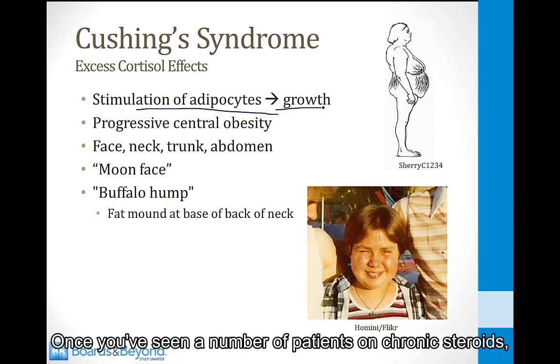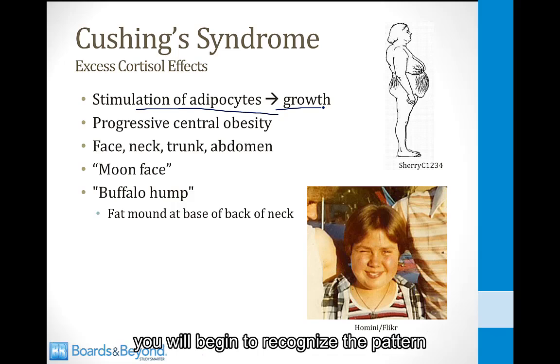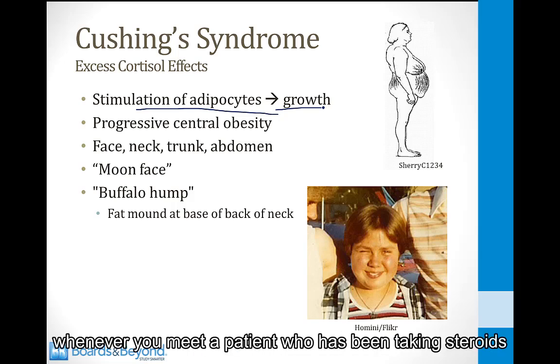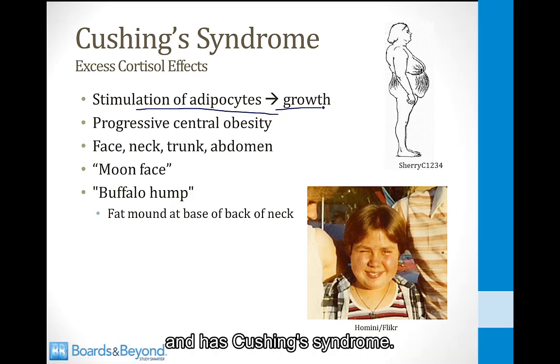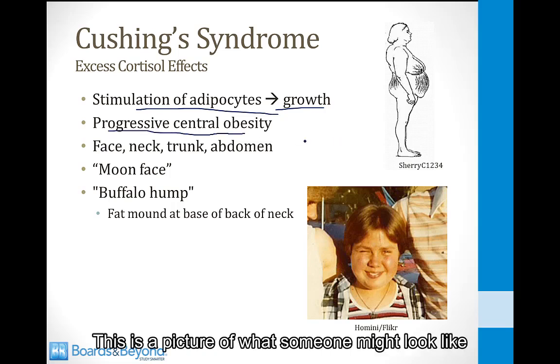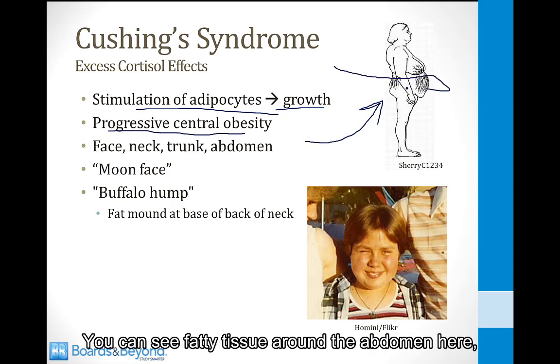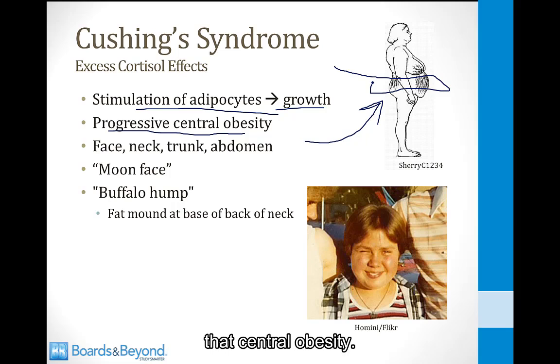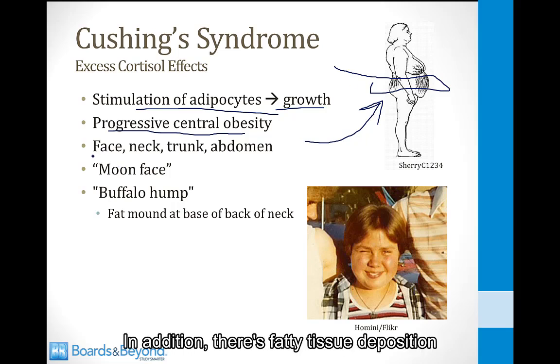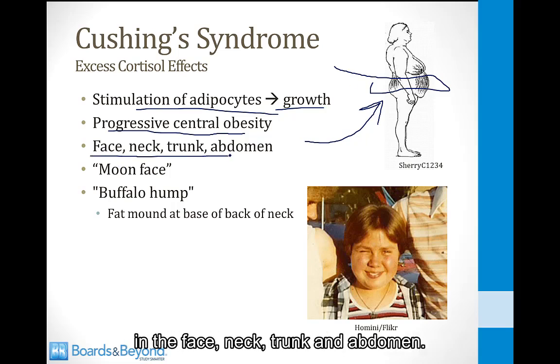Excess cortisol will stimulate adipocytes, and this will lead to the growth of fatty tissue. Once you've seen a number of patients on chronic steroids, you will begin to recognize the pattern of fat deposition immediately whenever you meet a patient who has been taking steroids and has Cushing's syndrome. The characteristic fat pattern involves progressive central obesity. This is a picture of what someone might look like with Cushing's syndrome. You can see fatty tissue around the abdomen here. That's central obesity. In addition, there's fatty tissue deposition in the face, neck, trunk, and abdomen.